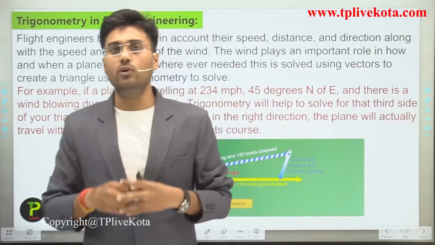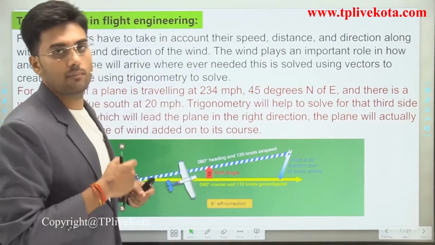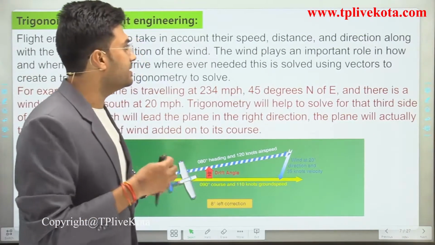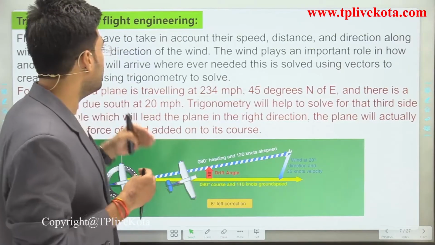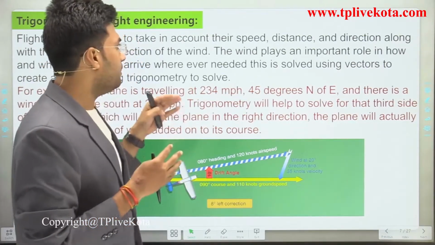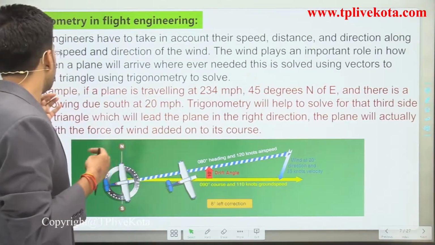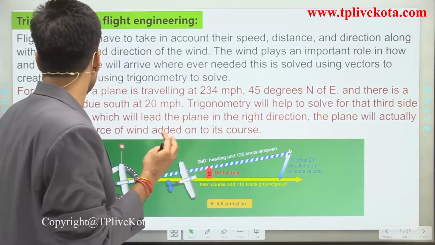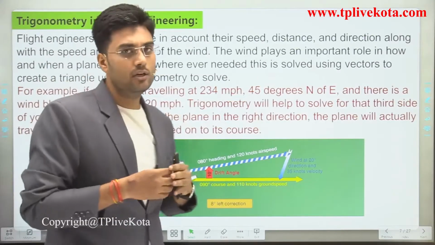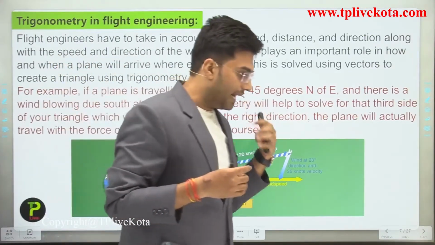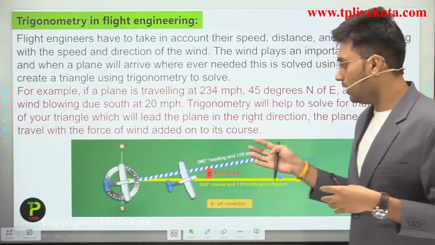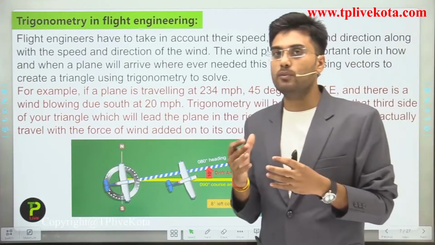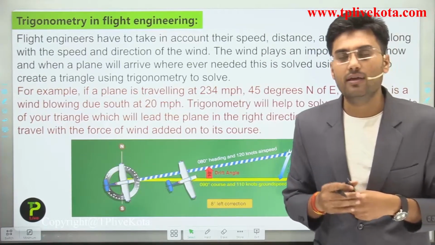Trigonometry is very useful in flight engineering. Let's discuss it. Flight engineers have to take into account their speed, distance, and direction along with the speed and the direction of the wind. The wind plays an important role in how and when a plane will arrive wherever needed. This is solved using vectors to create a triangle, using trigonometry to solve. Students, to identify the speed or position of the flight, we use trigonometry and we solve these problems by using vectors. Okay, what is a vector?